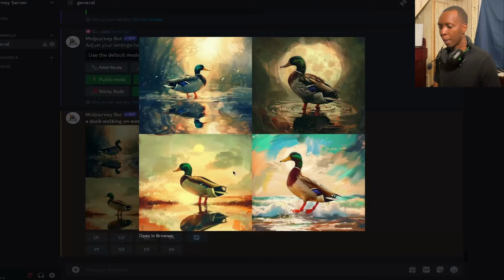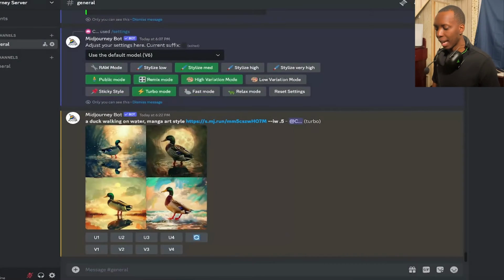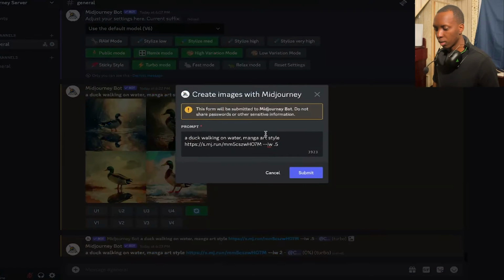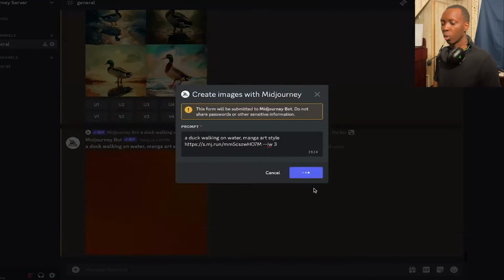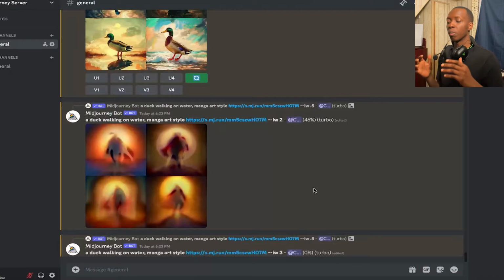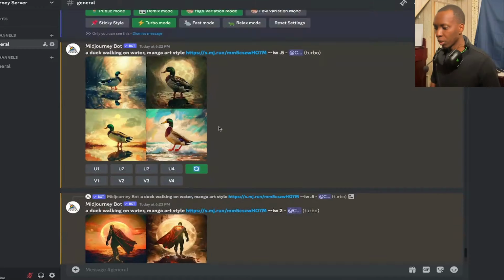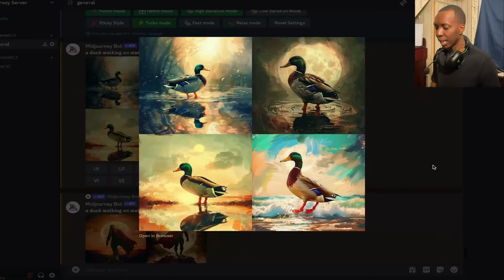Let's put that in. So you can see how that sun is starting to show itself in that background and everything. But now, what if we added even more? What if we added 2? And let's do another one at 3 and see what we get. So that the image is more important to the prompt than the prompt itself. So you can see when the duck is walking on water at 0.5, it still stays as a duck.